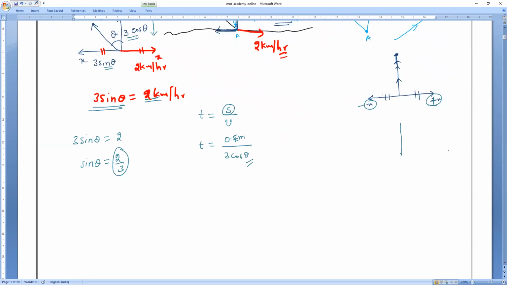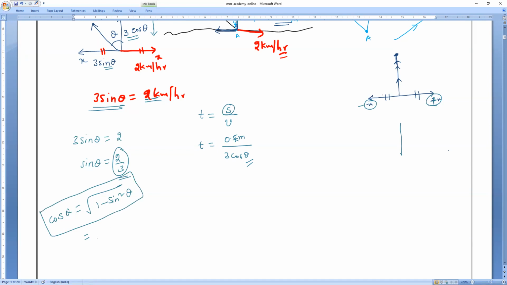All of you respond. Sin theta is equal to what? 2 by 3. Now I am introducing one more formula here. Please learn that. Cos theta is equal to root of 1 minus sin square theta. What do you mean by cos theta? Everybody? Root of 1 minus sin square theta. That is a mathematical formula you should learn.